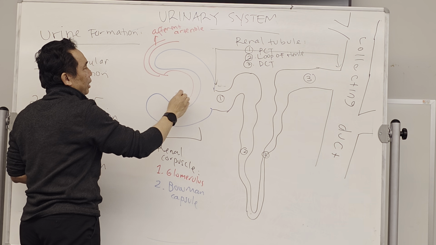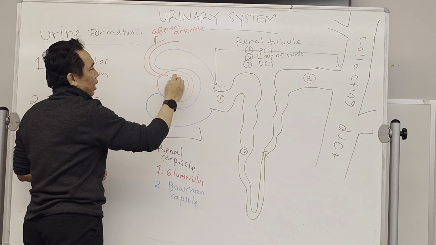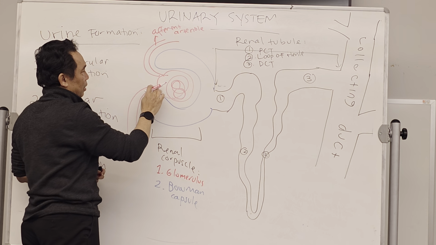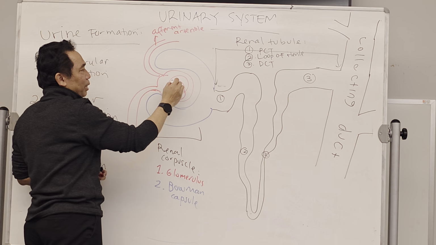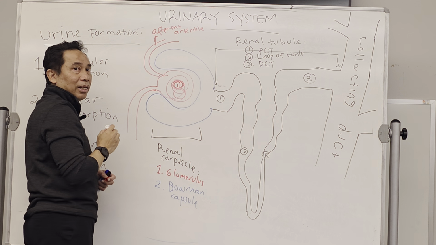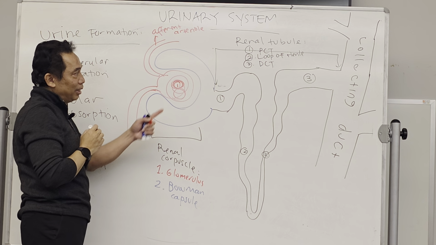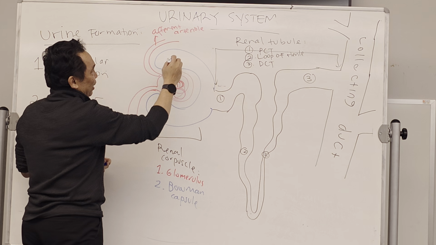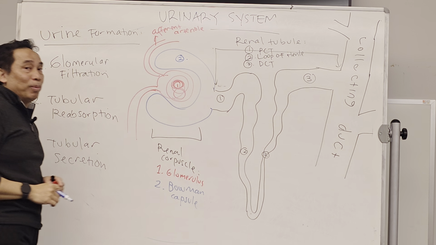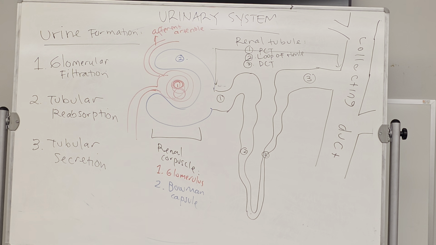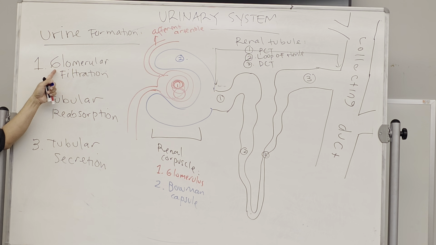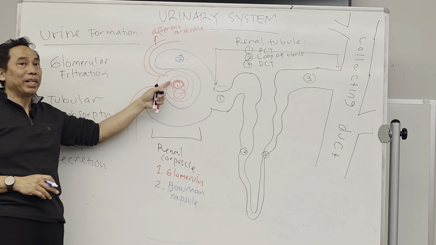Over here is going to be creating the capillary and out. That capillary is the glomerulus. Okay, this is glomerulus, red. And number 2 is this one, the Bowman capsule, blue. Are you with me so far? Now, we're going to go here first. The first process. What is the first process? Glomerular filtration. It's going to be happening here.